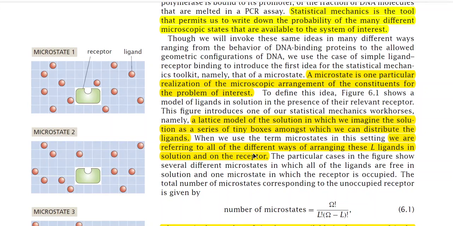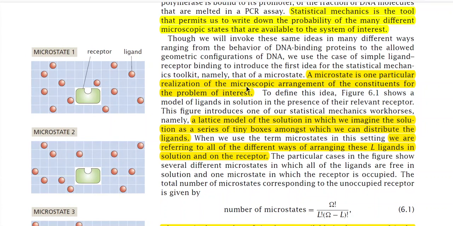Now, though we will invoke these same ideas in many different ways, ranging from the behavior of DNA binding proteins to the allowed geometric configurations of DNA, we use the case of simple ligand receptor binding to introduce the first idea for the statistical mechanics toolkit, namely that of a microstate.